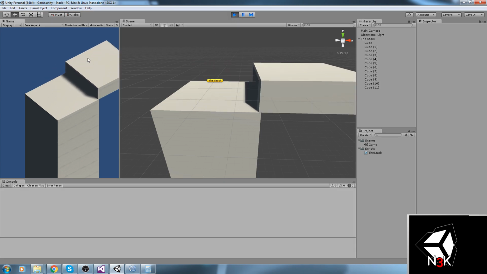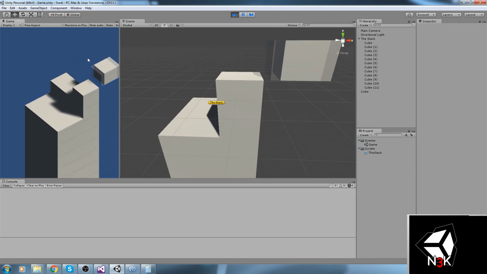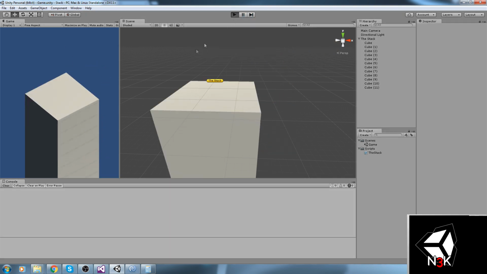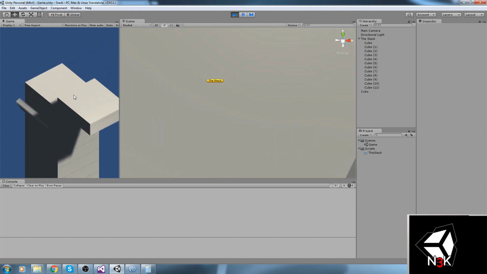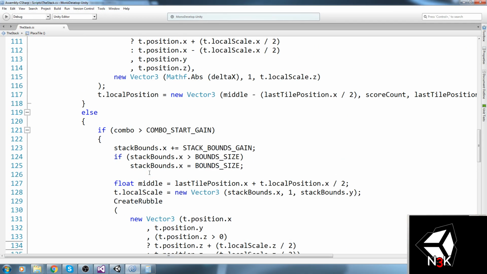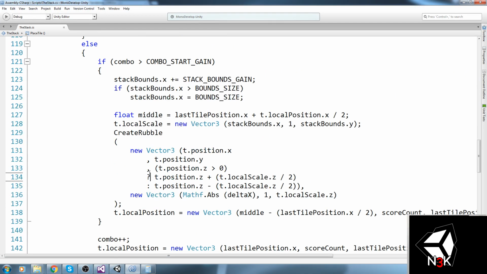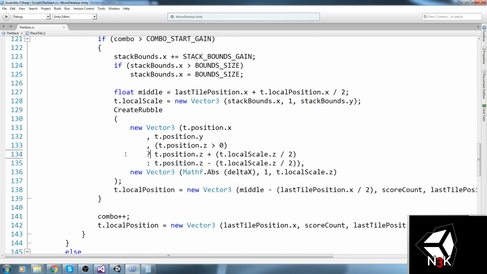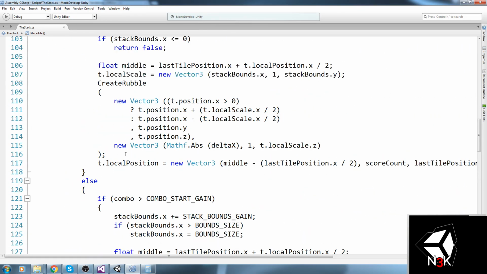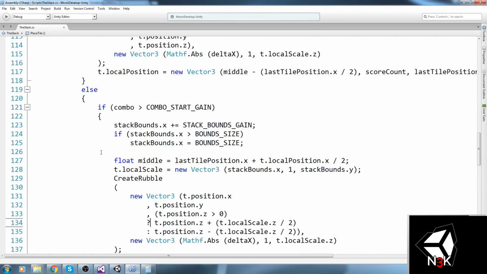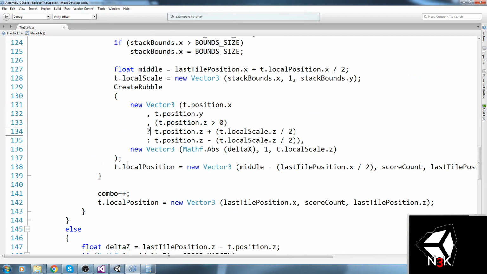Let's try it out. It didn't seem to create any rubble. Why is that? Yeah, it didn't create anything. If we looked at the, oh wait, I'm still at the wrong place. Am I? What? Cut the tile. Well, why do we cut the tile? We don't actually cut the tile in this one. Whoa, that's completely wrong. Oh, I'm completely at the wrong place.